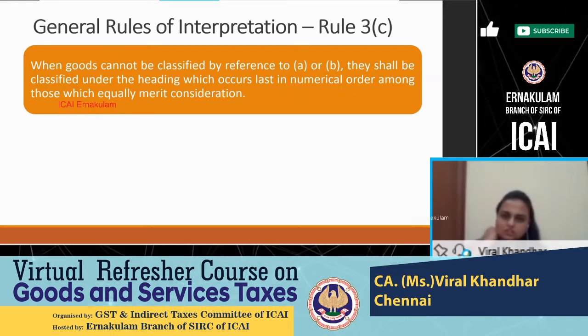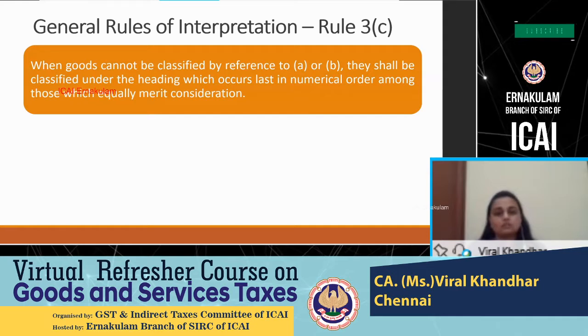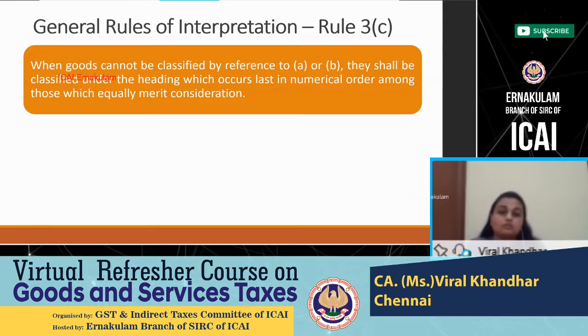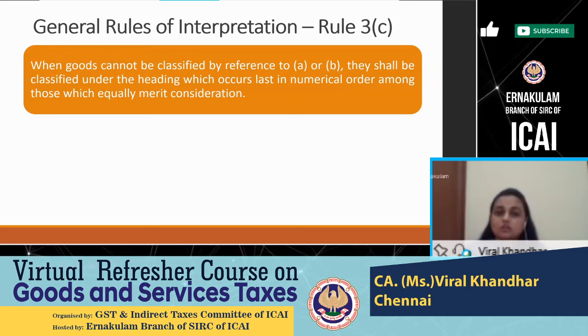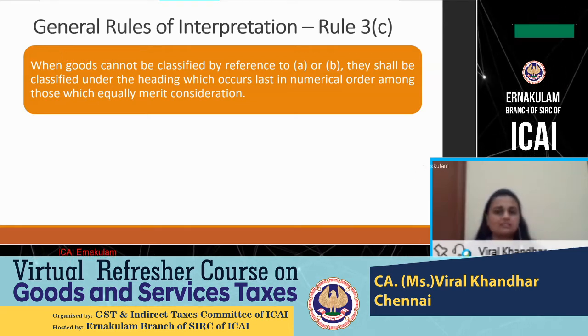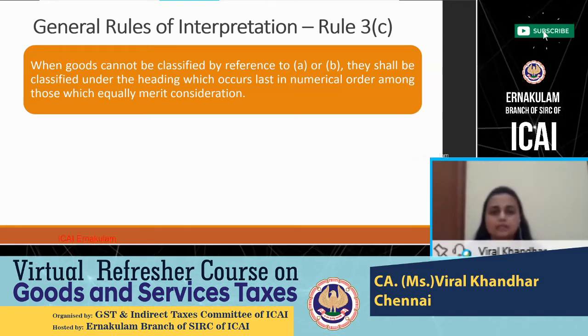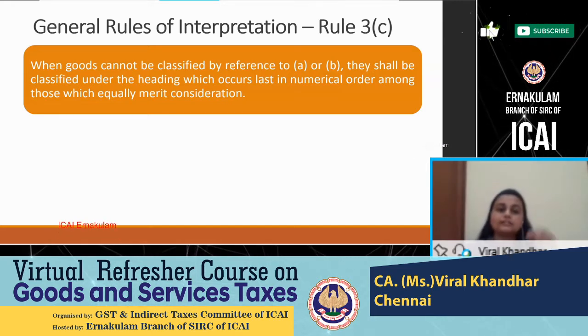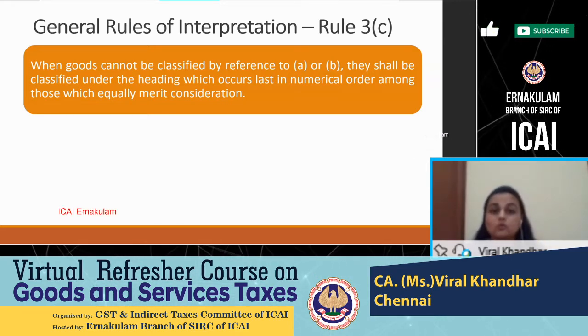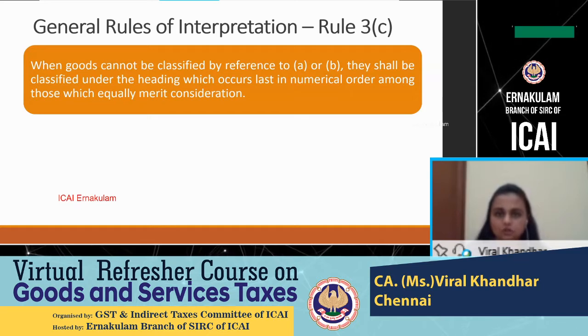So in our example of the shirt, we had known that both are equally important. The shirt could be classified as a woven shirt as well as a cotton shirt. So this rule 3c is like a tiebreaker rule, which is telling you that you classify it according to the heading which is coming last in the numerical order.